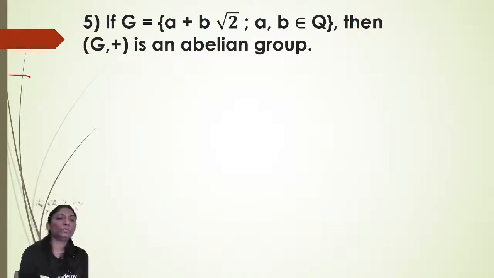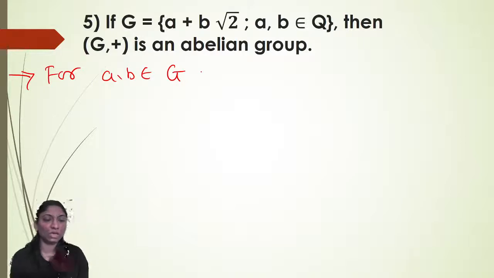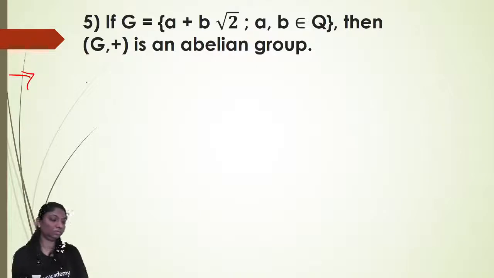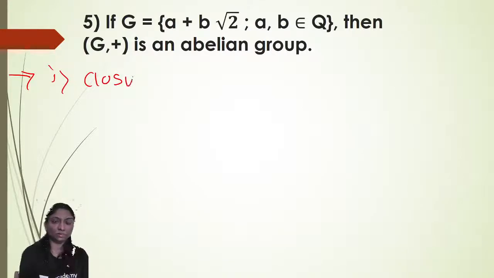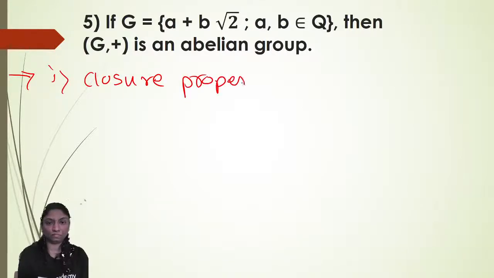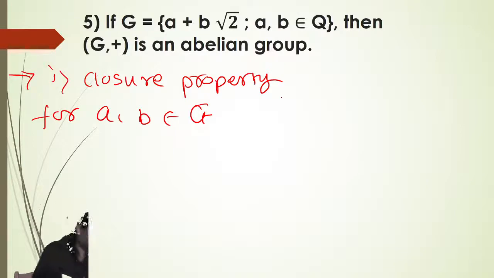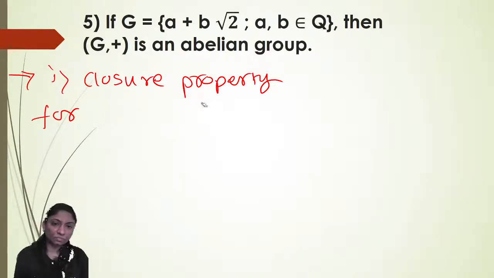Okay, so for closure property we will see one here. We require two elements to prove the closure property. For A, B belongs to G, how are we writing the elements in the set G, where A and B belong to Q? Then we will see here, we'll take the other elements.